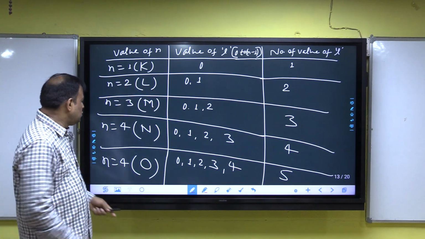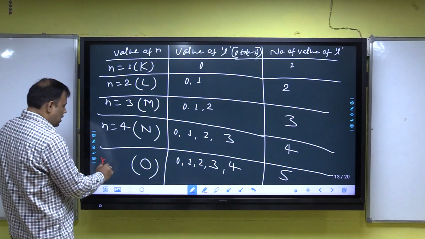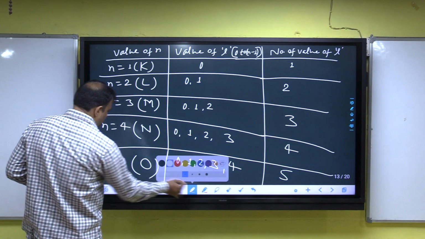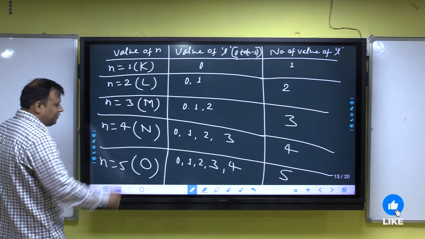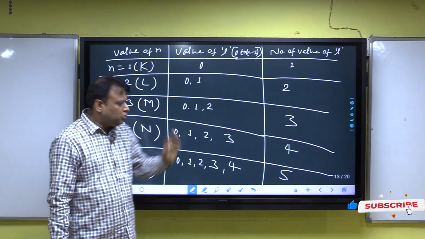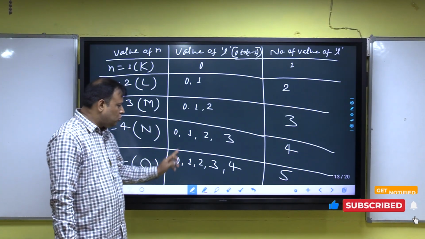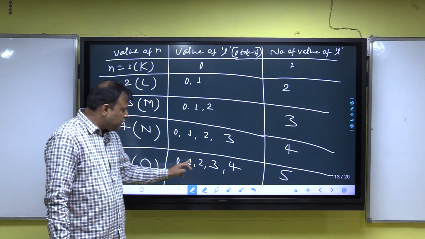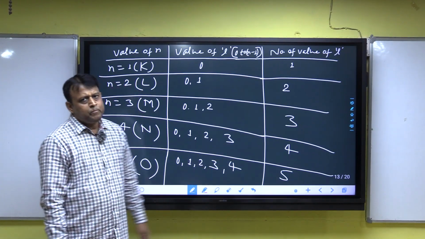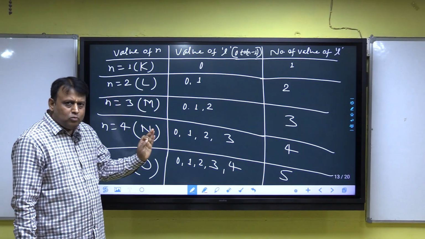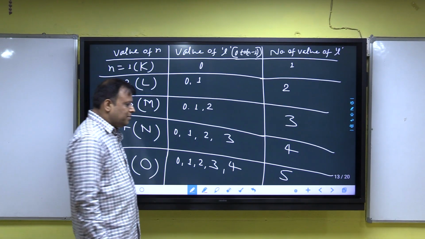When n is equal to 5, l is equal to 0 to 5 minus 1, that is 0 to 4: 0, 1, 2, 3, 4, and the number of values of l is 5. Clear? The value of l is equal to 0 to n minus 1.